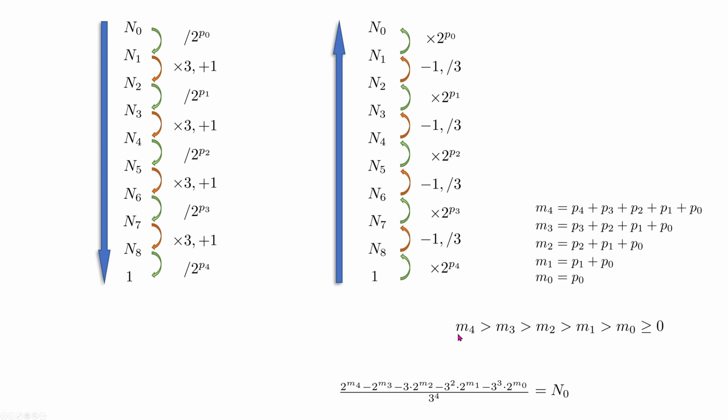Once again, m's are growing starting from m0 to m4, but this m0 can be greater or equal 0 depending on if our starting number is even or odd. Now we can make this bottom formula slightly more beautiful by adding here power 1, which doesn't change anything.